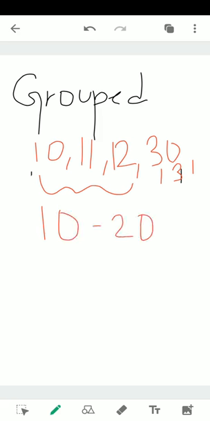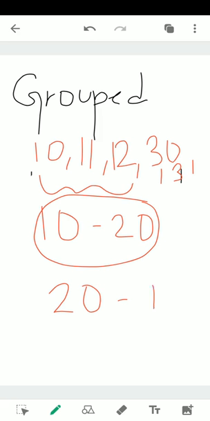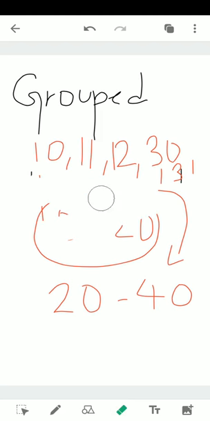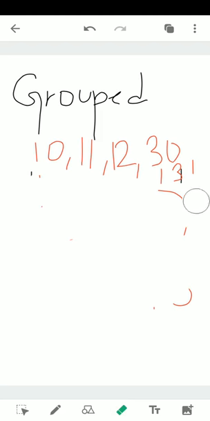So girls who have scored 10, 11, 12 will fall into this category, and whoever has scored more than 20 up to, let it be 40, will fall into this category, like 30 and 31. Yes, so this is called grouped data, and ungrouped data will be that data which is not grouped. In this video I'll focus on the ungrouped data, and in the videos to come I'll explain how we can make use of grouped data as well.